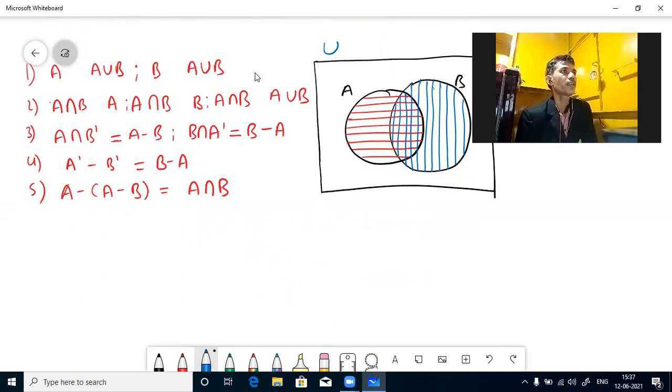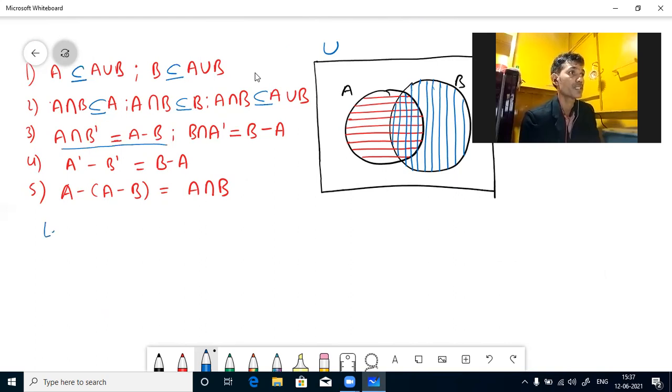Here A will be a subset of A union B. Similarly, B will be a subset of A union B. A intersection B, this common part, will be a subset of A. It will be a subset of B also. It will be a subset of A union B also. Similarly, these laws also hold good. A minus B, you can write as A intersection B complement. B minus A, we can write as B intersection A complement.